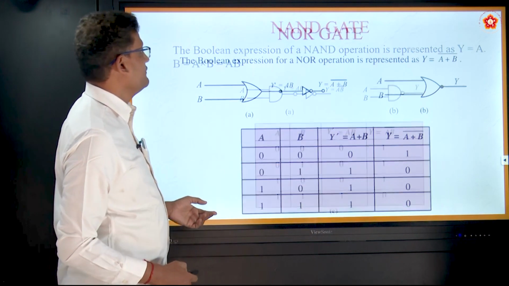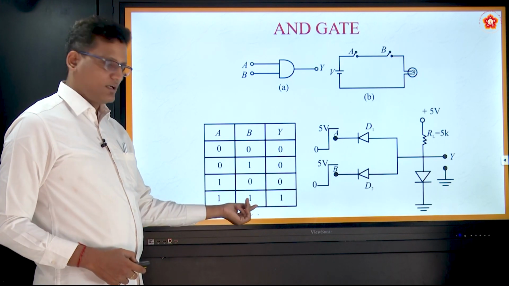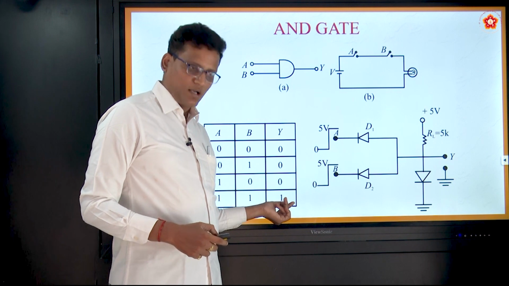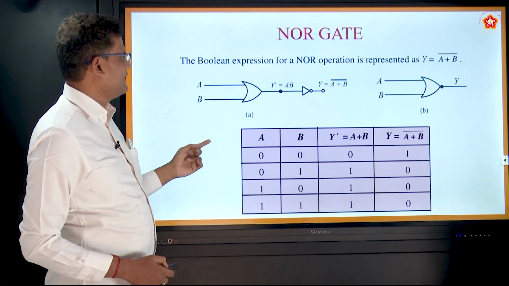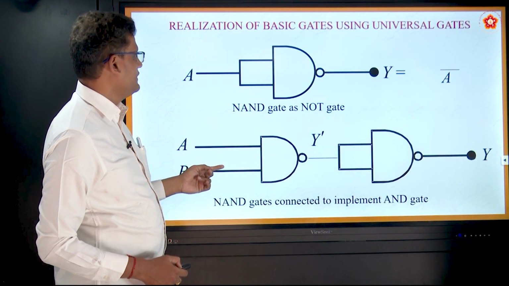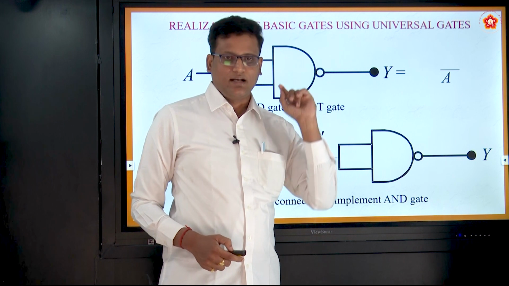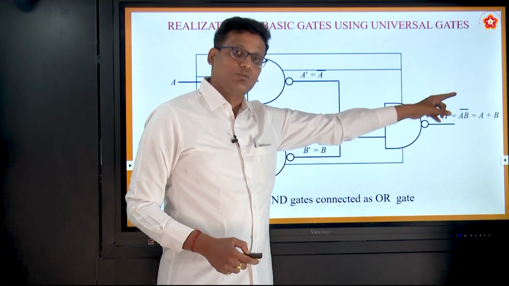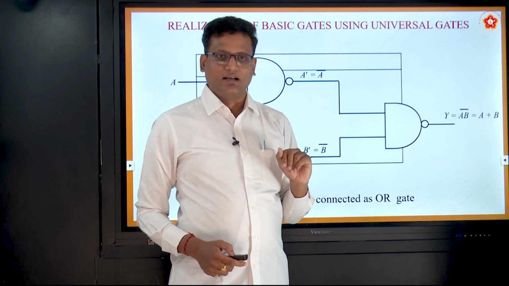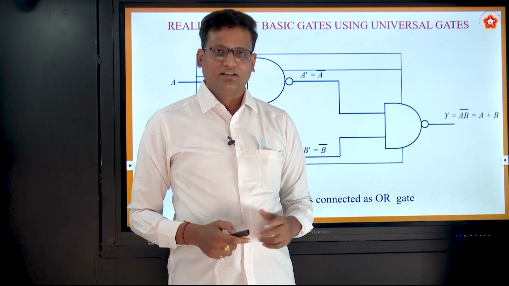Let us see in which gate it is available like this. When both inputs are 1, 1, output is also 1. Which gate is it? AND gate. That means using two NAND gates connected back to back, we are designing one AND gate. Similarly, you can use 3 NAND gates and you will get one OR gate. That is why these are called universal gates, right? Thank you.